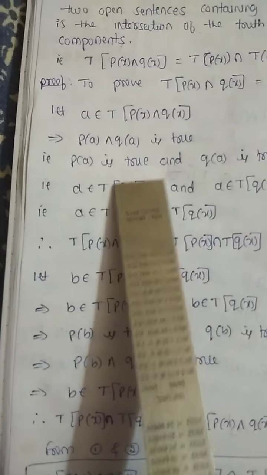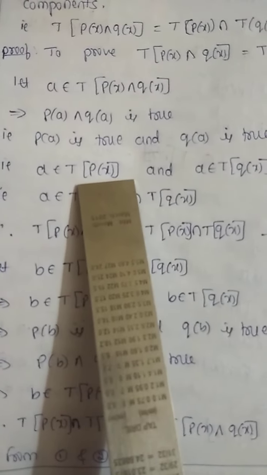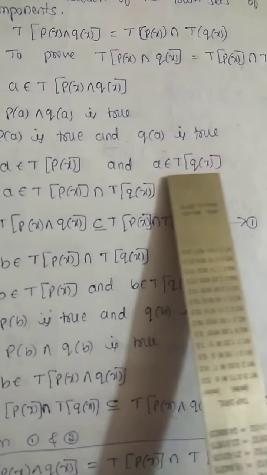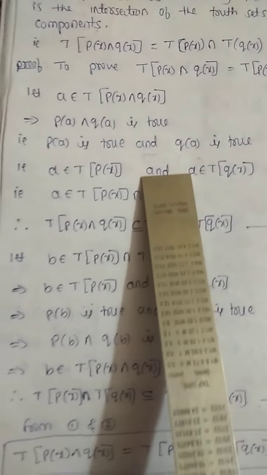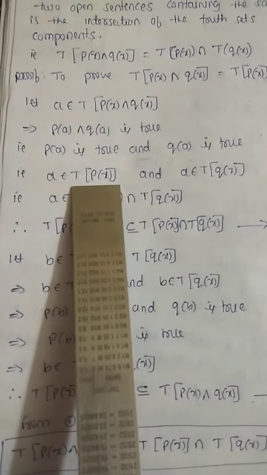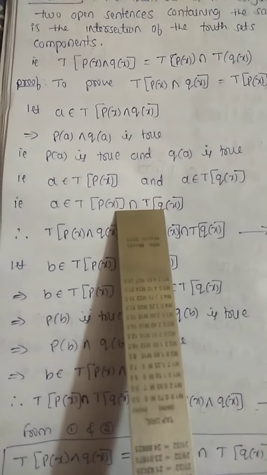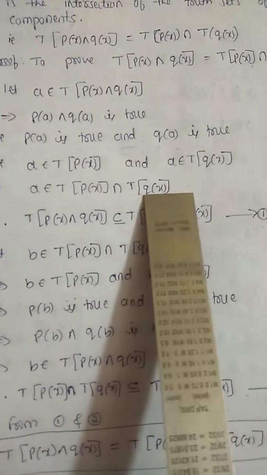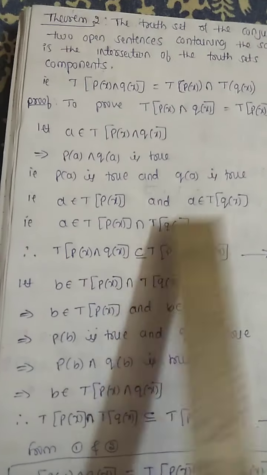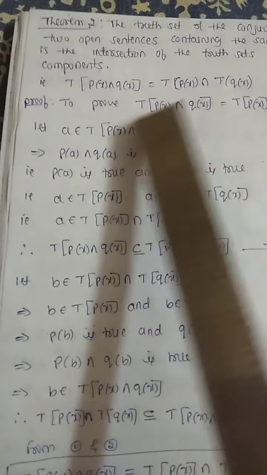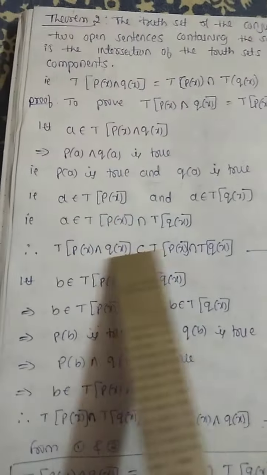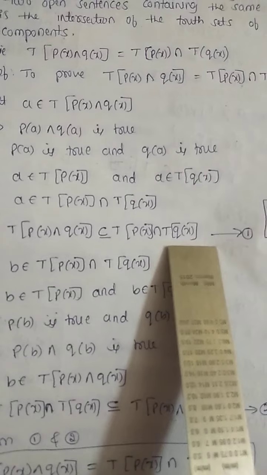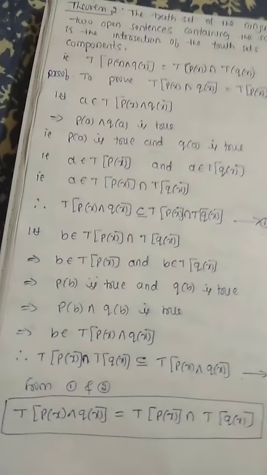P of A is true, nothing but A belongs to T of P of x. And Q of A is true means A belongs to T of Q of x, and the symbol is nothing but intersection. That is, A belongs to T of P of x intersection T of Q of x. Therefore A belongs to this set and A belongs to this set. Therefore T of P of x and Q of x is contained in T of P of x intersection T of Q of x. Equation number 1.